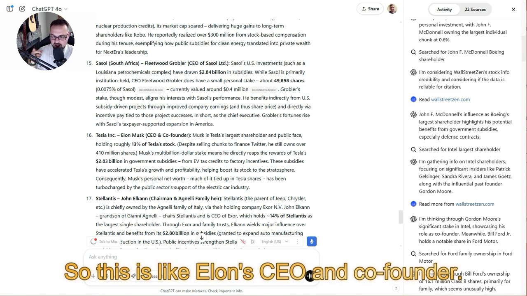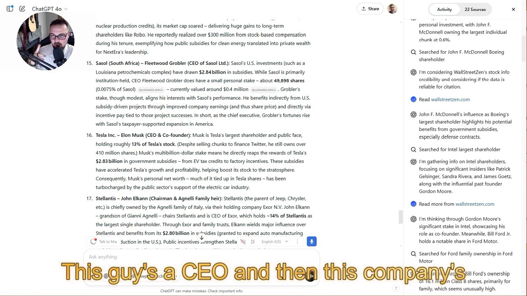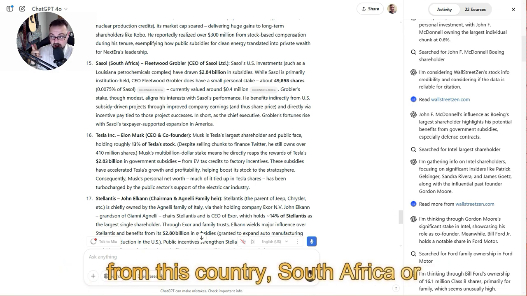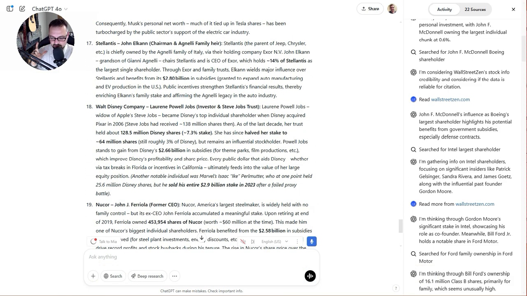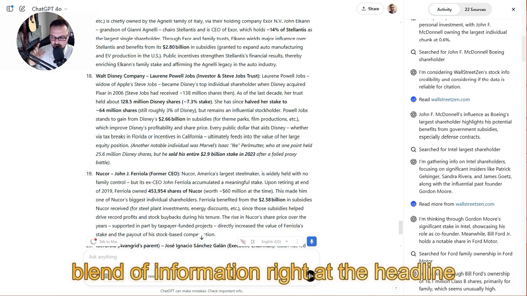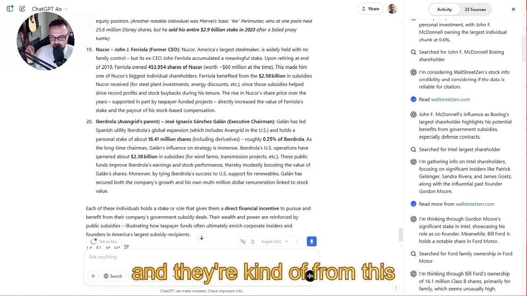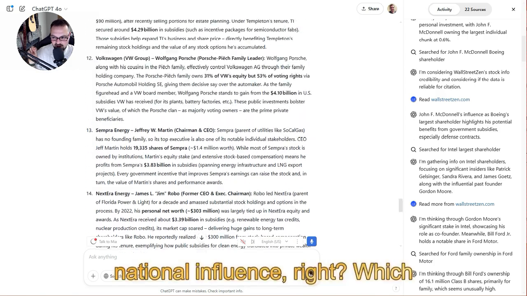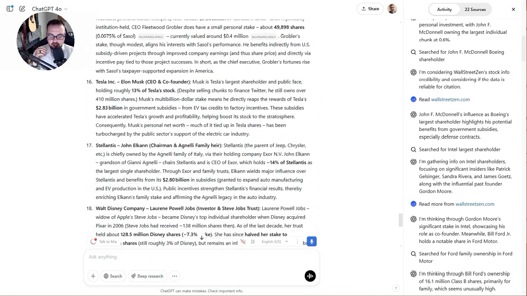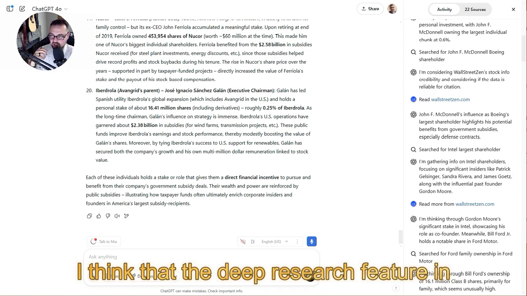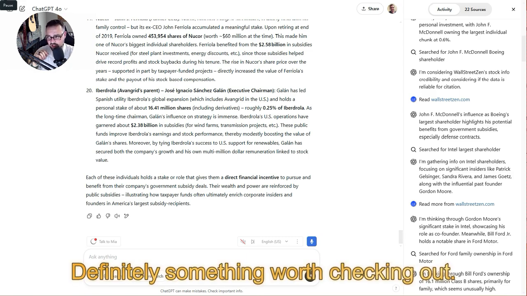So this is Elon's CEO and co-founder. This guy's a CEO, and then this company's from this country, South Africa or whatever. And I thought that was an interesting blend of information right at the headline level, where it's, hey, this person has this role, and they're kind of from this national influence, right? Which definitely adds a lot into it. So with this, super cool. I think that the deep research feature in ChatGPT is underrated. Definitely something worth checking out.